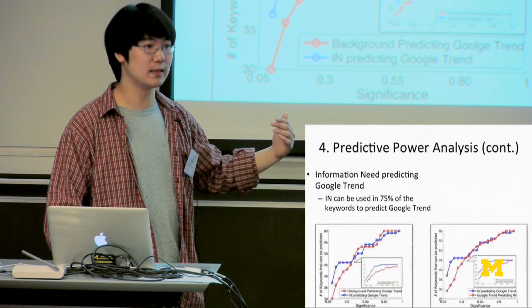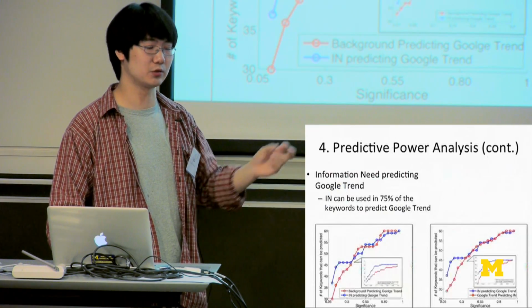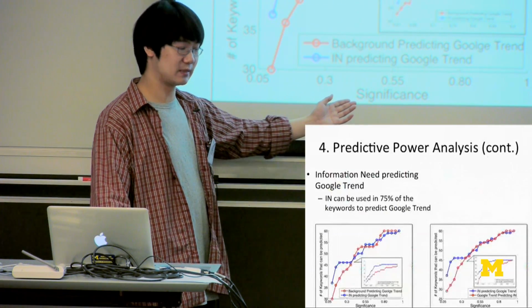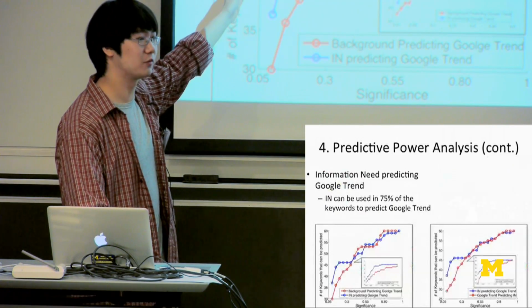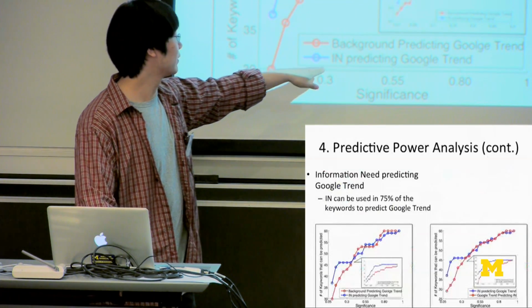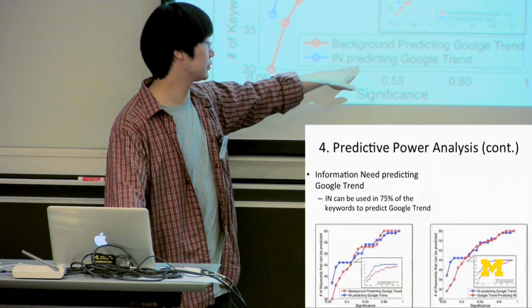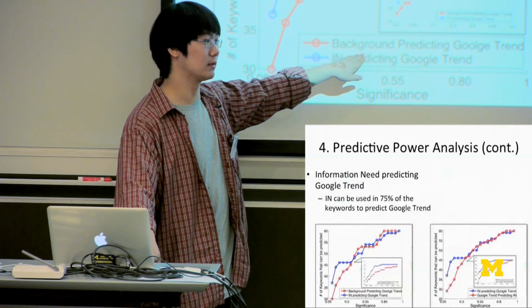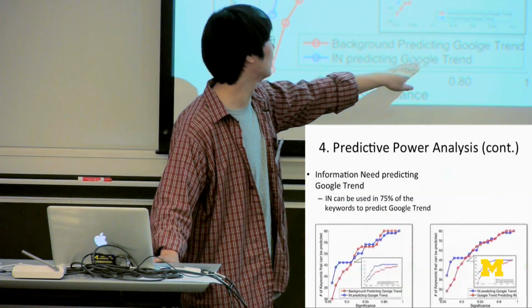The result is measured by the number of keywords for which one source can be used to predict another. In this graph, the x-axis is the significance level, and the y-axis is the number of keywords. The blue line is the number of keywords for which information need can predict Google Trends, and the red line is the number for which the background of Twitter can predict Google Trends.